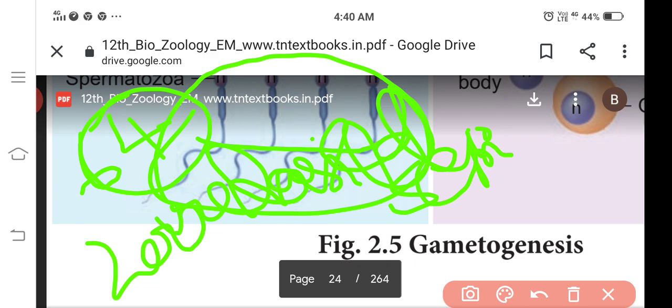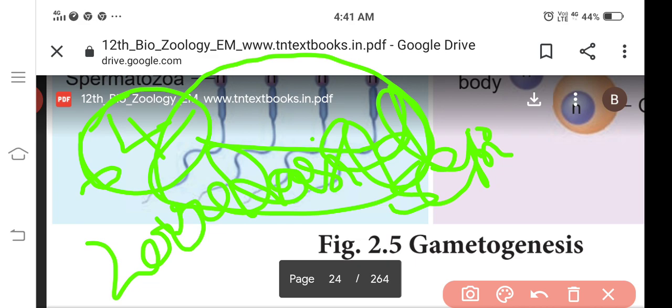Next, the first meiosis takes place, so secondary spermatocytes form. They are haploid in nature. Again, the meiosis 2 division takes place to form the spermatid. The spermatid is transformed into mature sperms, and this is called spermiogenesis. When spermatogenesis is finished and the sperms are matured, they are released into the seminiferous tubules.